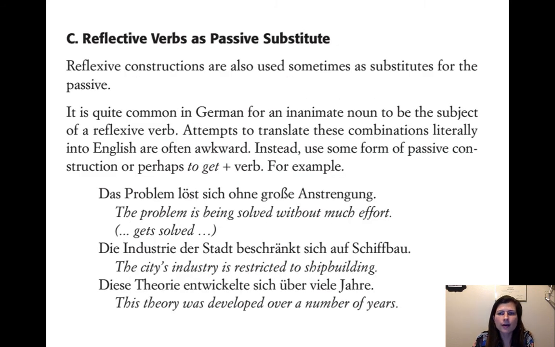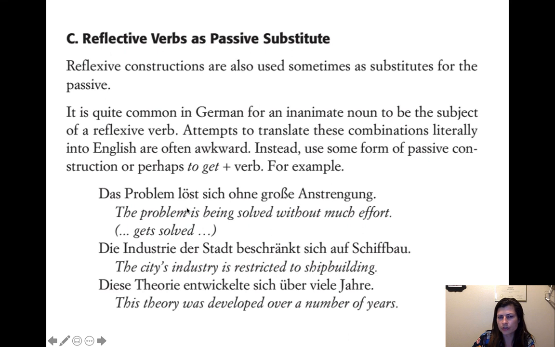And then reflexive constructions are also used sometimes as substitutes for the passive. So we have, for example, das Problem löst sich ohne große Anstrengung. The problem is being solved without much effort. Or you could say the problem gets solved without much effort. If you wanted to do it super literally, it would be the problem solves itself without a great amount of effort. But we wouldn't express it that way in English. We would say either it is being solved or it gets solved.